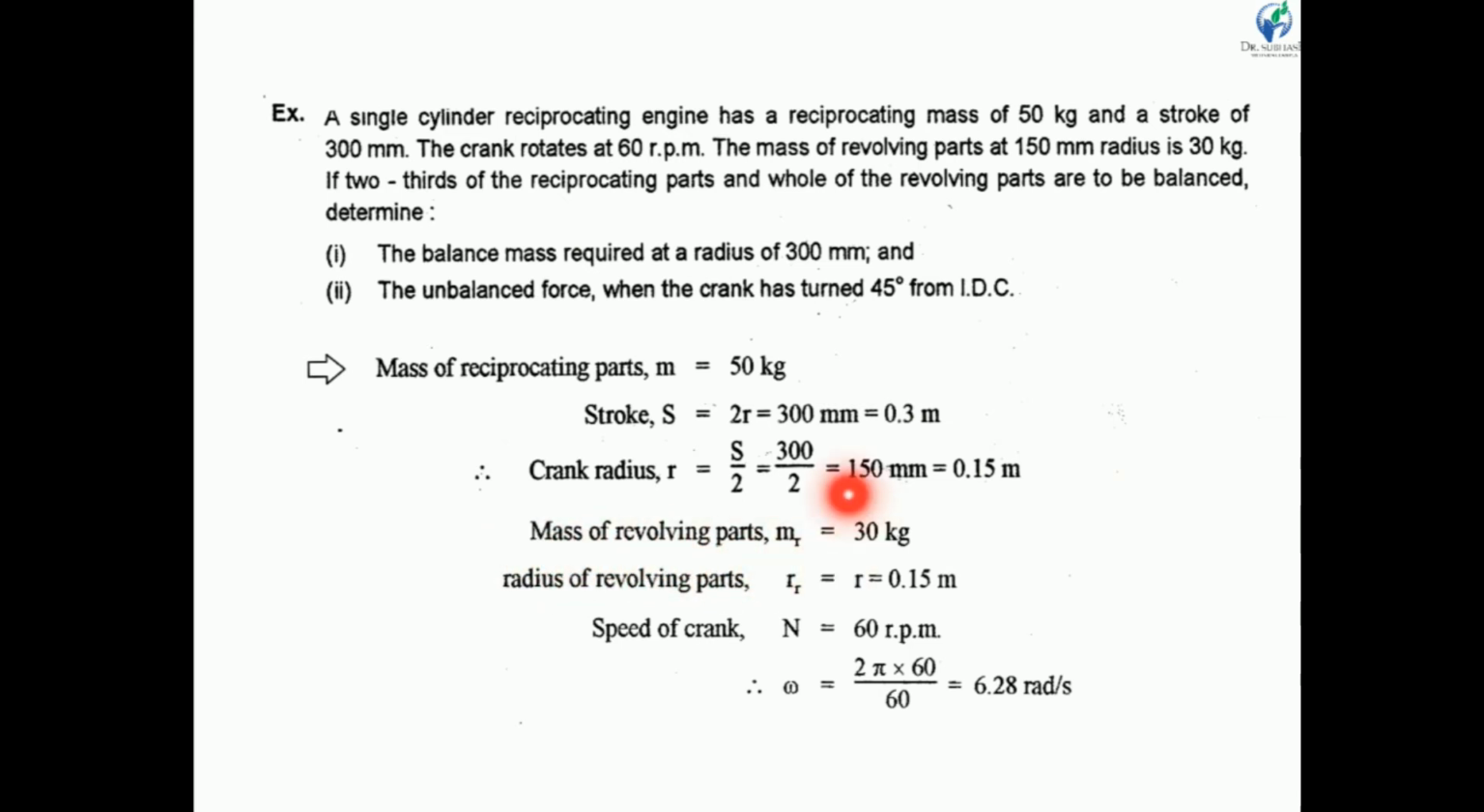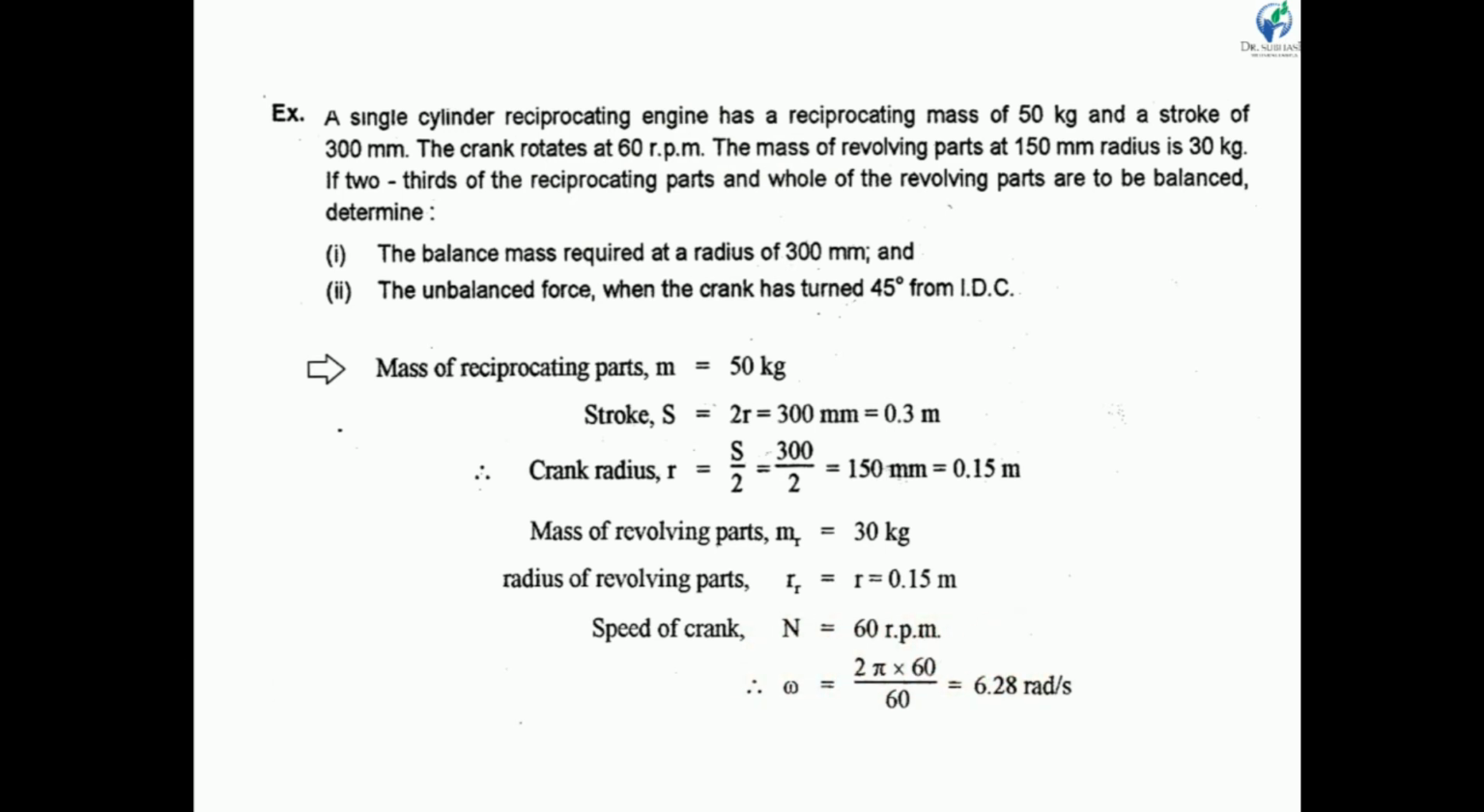Okay, now the mass of revolving parts. So here we consider small m with suffix r, so m_r is the mass of revolving parts. The radius of revolving parts is r_r. Here the revolving parts are rotating at a radius of 150 mm, so small r is 0.15 meter. The crank speed is given, the crank rotates at 60 rpm, so capital N is equal to 60 rpm.